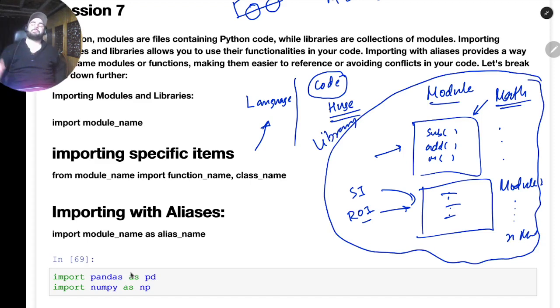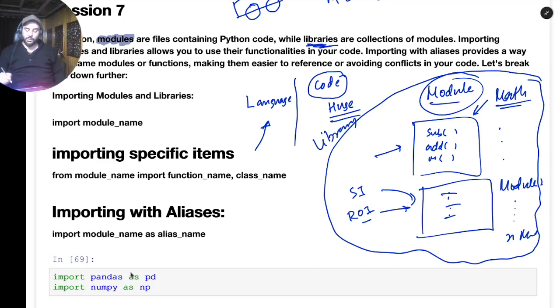अगर मैं इसको simple example में समझाऊँ, for example if you write a book, book में can be on any topic. You write a book on programming, some other people wrote a book on history. So these books are like modules. So there is a lot of modules. When we put all of these books together in one place, we call that a library. Okay. So similar with Python, you write Python code, and with that Python code you will add a lot of functions. You will make some module out of it. When you combine a lot of modules, you will make a library. Now I hope that this concept of modules and libraries is clear, कि library का क्या मतलब होता है और module का क्या मतलब होता है. So in the definition, modules are files containing Python code, while libraries are collections of modules.